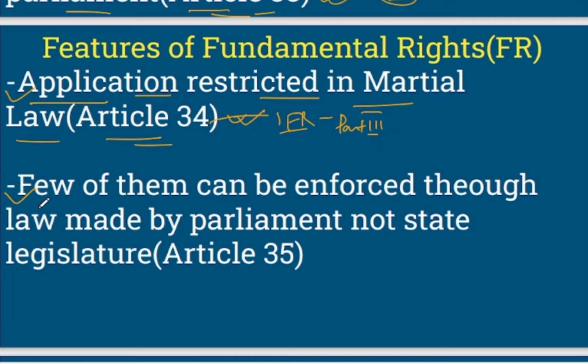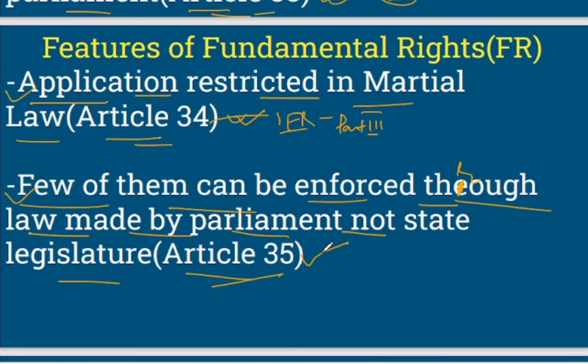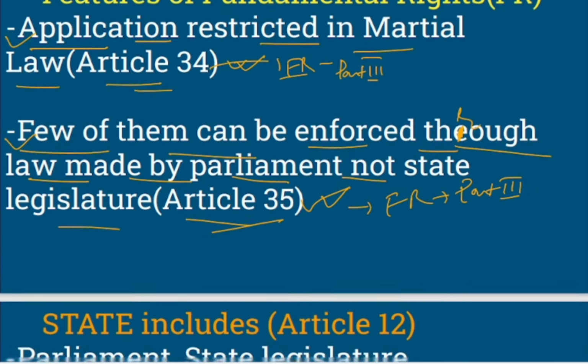Then here it says that few of them can be enforced through a law made by Parliament, not a state legislature, right? So few of the fundamental rights can be enforced through a law made by Parliament, not a state legislature. Very important. So which article highlights this? Article 35. This is also in the fundamental rights section, and it is in Part 3 of the Indian Constitution, right? Now let's move to the next slide.